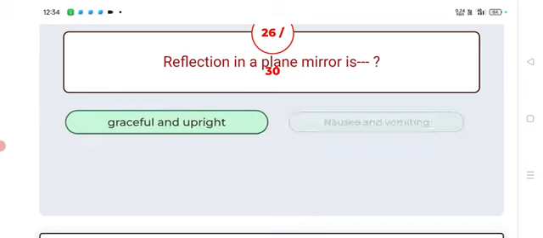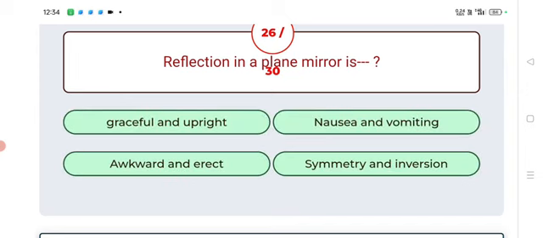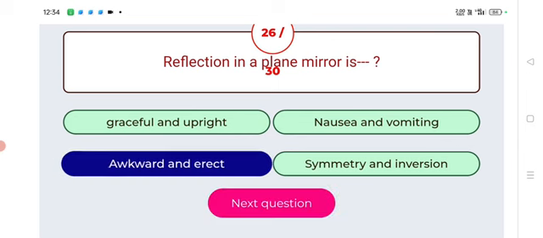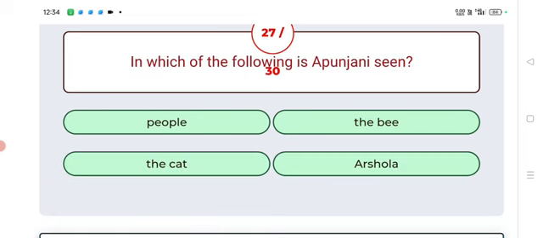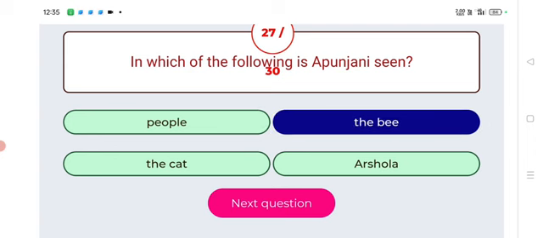Next, a reflection in a plane mirror is? Answer: virtual and erect. Next, in which of the following is Apungoni seen?